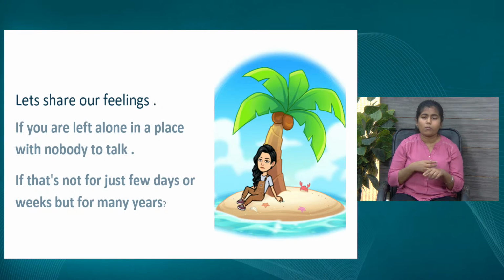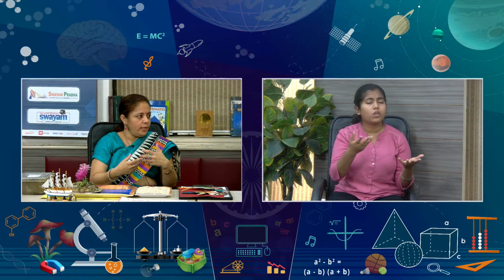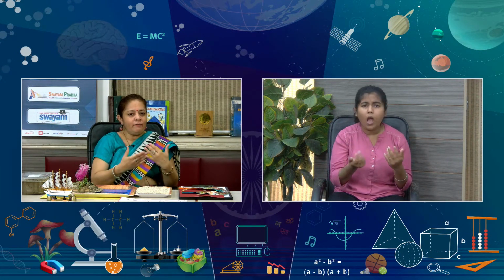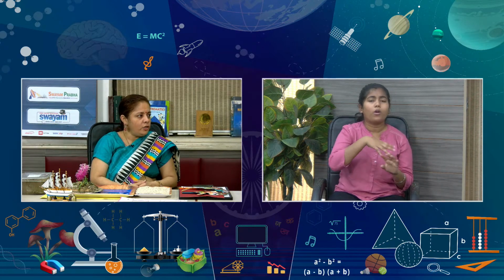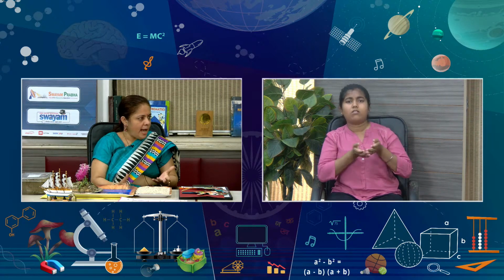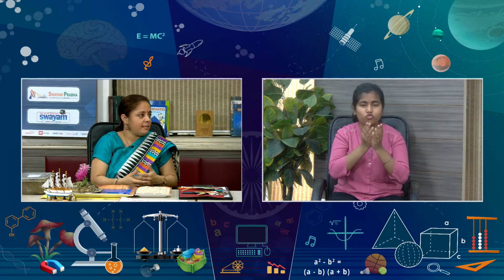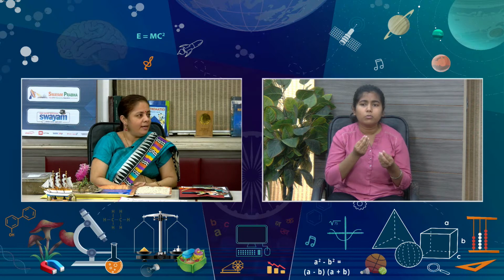To know how he reached there and why he was living all alone, we'll have a glimpse of the story beforehand, of what happened earlier. One day he was sailing on a ship with his mates, and as this is an inclusive class, we must tell our students what a ship is, because some students who are not living beside the coastal line might not have any idea about a ship.